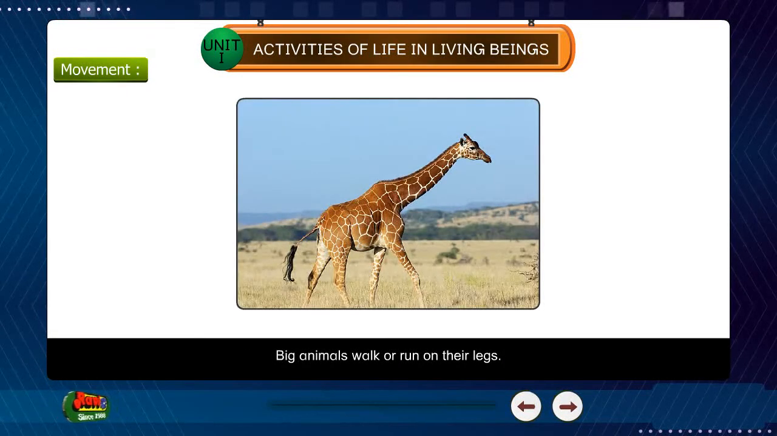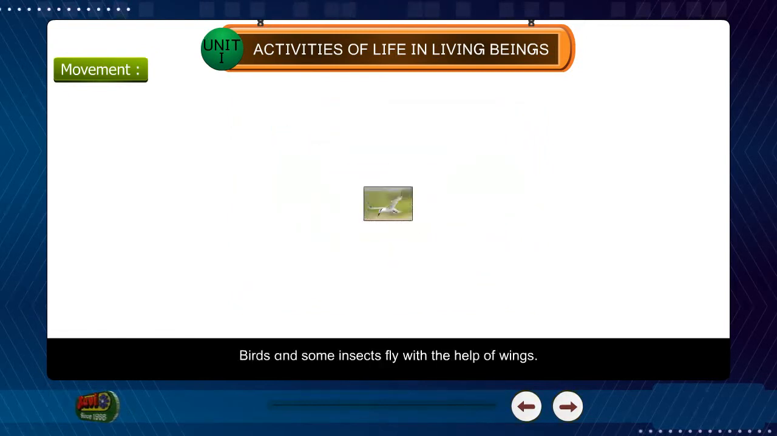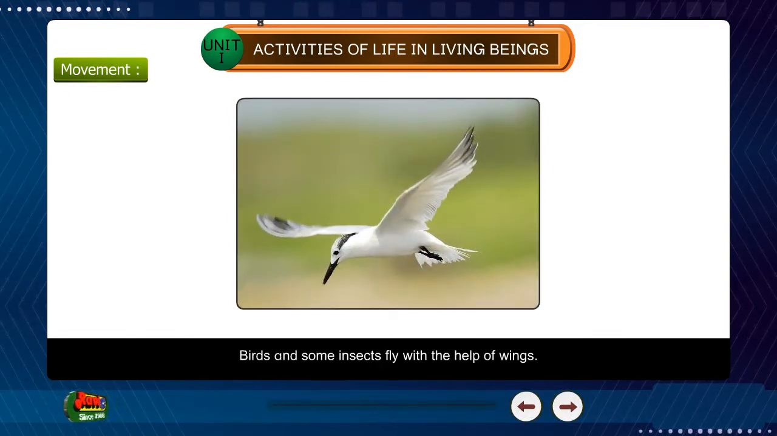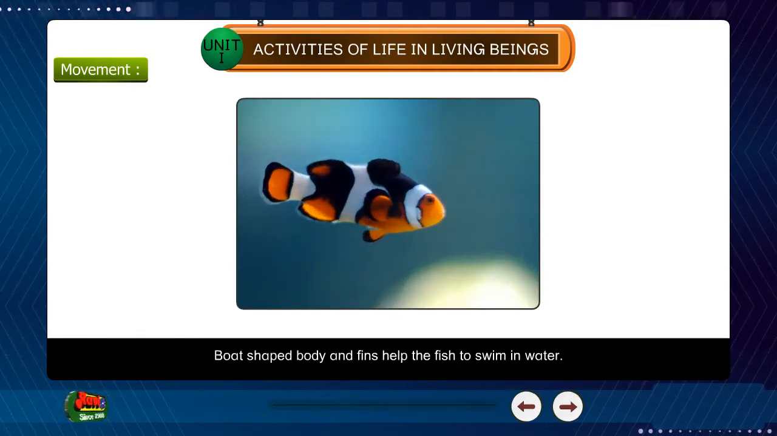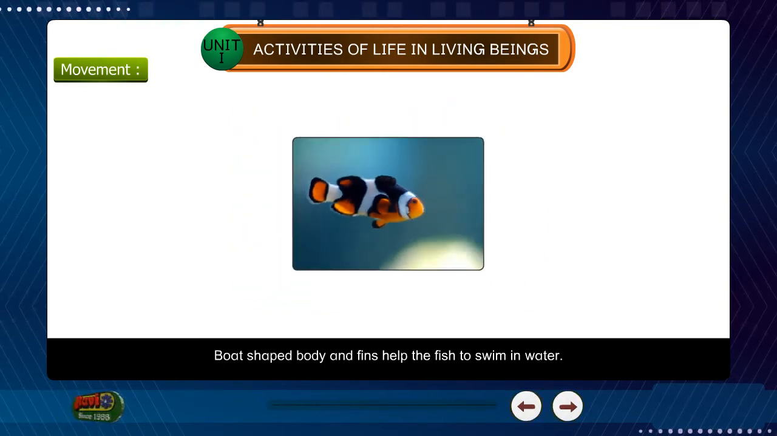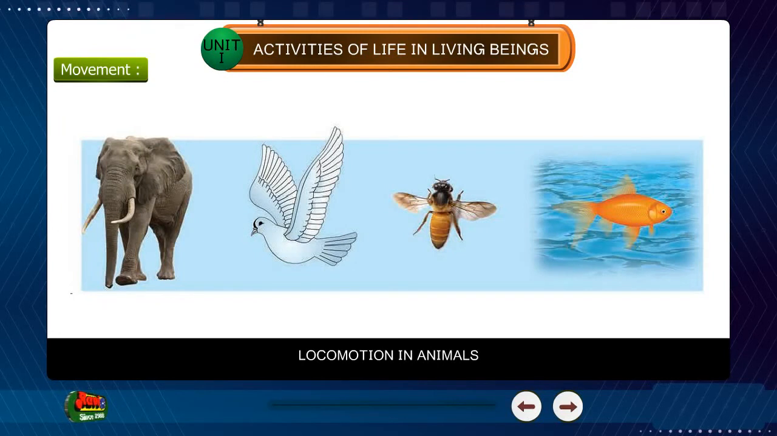Big animals walk or run on their legs. Birds and some insects fly with the help of wings. Boat-shaped body and fins help the fish to swim in water. Locomotion in animals.